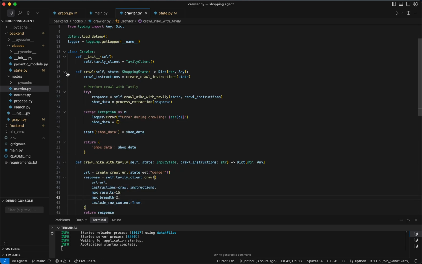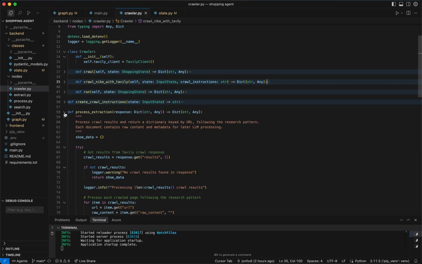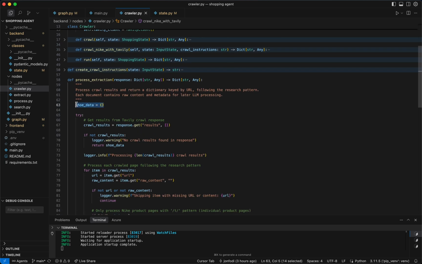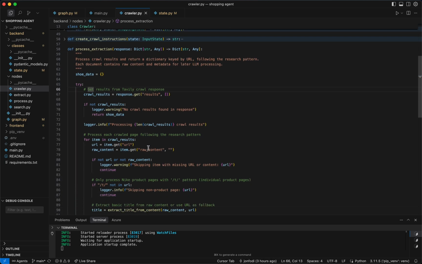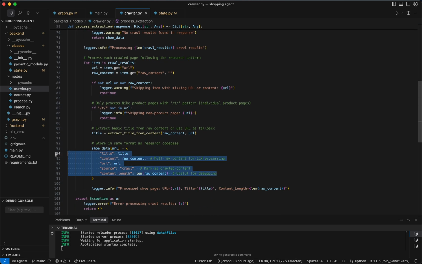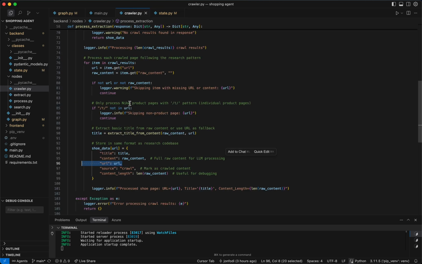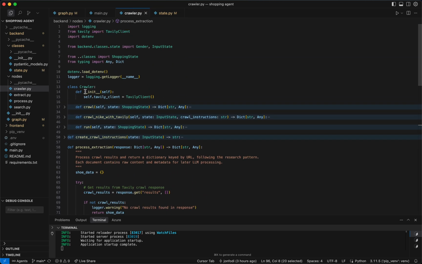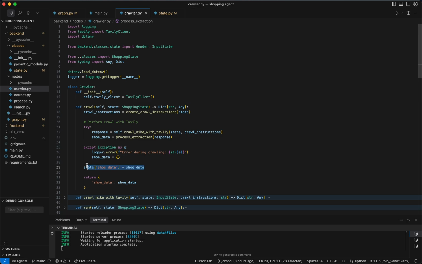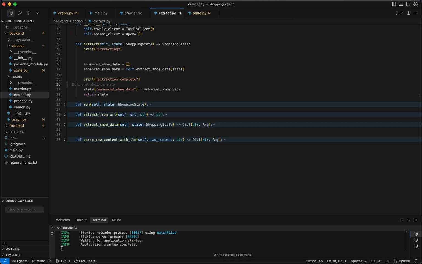Then we are just doing some very simple processing, which is just returning a dictionary with the results that the crawl API is returning. So raw content and URL are the most important here because we're going to use that for further processing, and that gets stored in this shopping state. So shoe data, and as you can see here, it gets finer and finer grained as we go through the system. And right up here is where you can see that shoe data that gets returned from process, updated in the state.